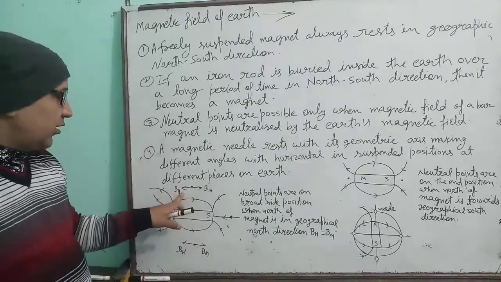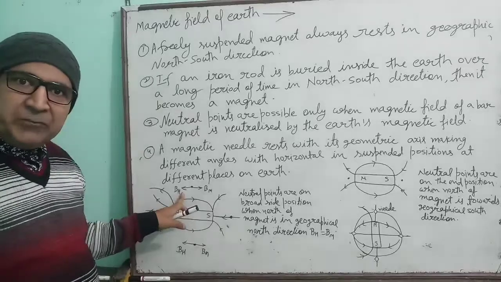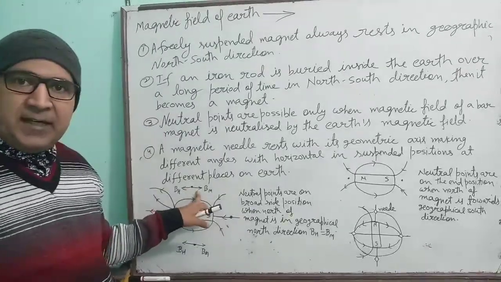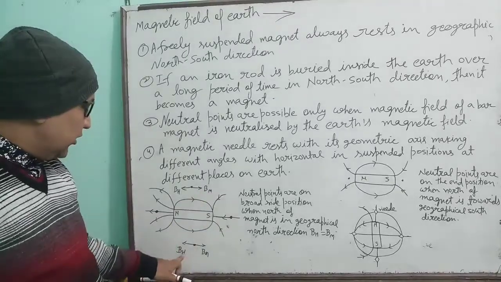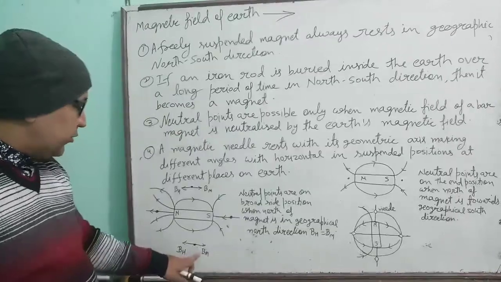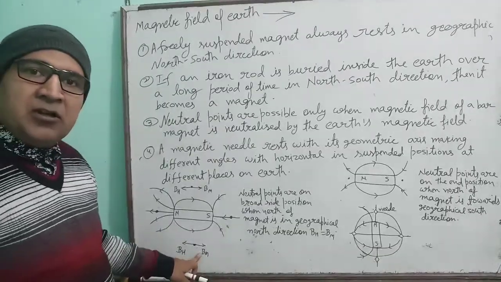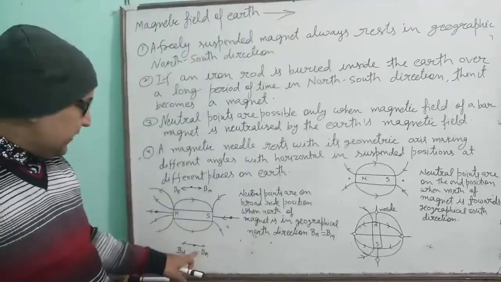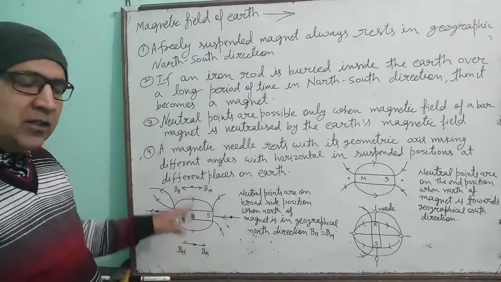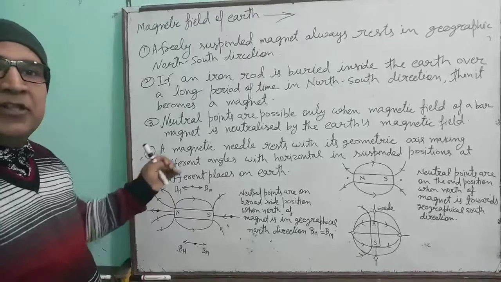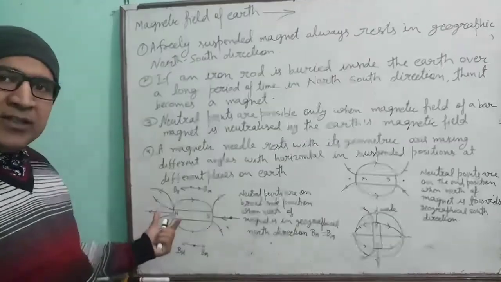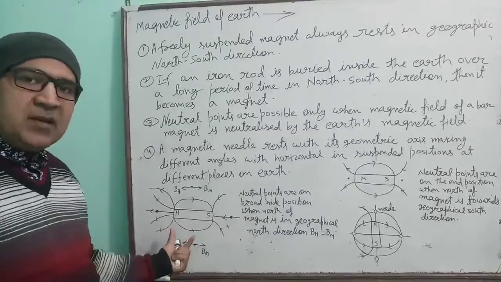Here, the horizontal component of the magnetic field of the earth will be equal to the magnetic field of the magnet. Understood? The horizontal component of the magnetic field of the earth will be equal to the magnetic field of the bar magnet. That is why at this point or at this point the net magnetic field will be zero. Okay, because equal and opposite amounts of magnetic field are applied here.